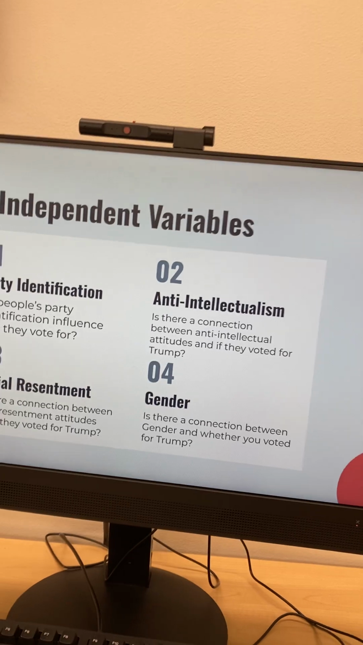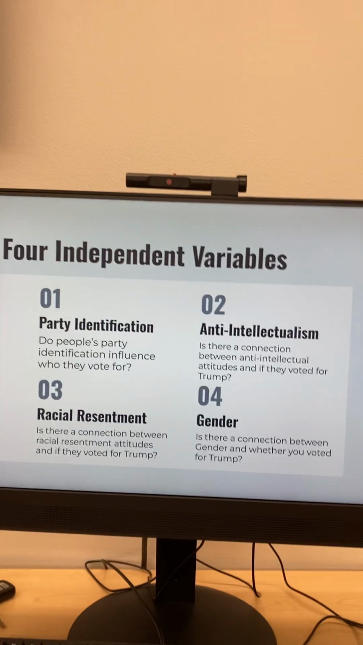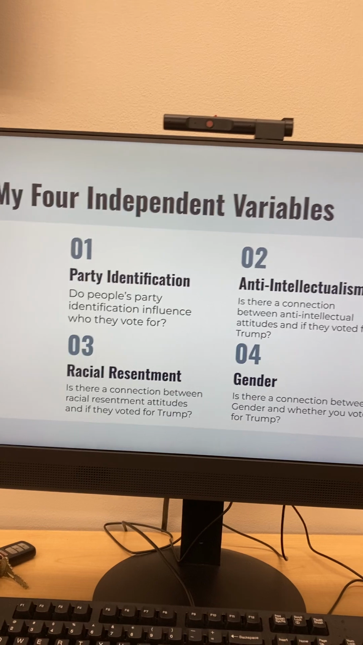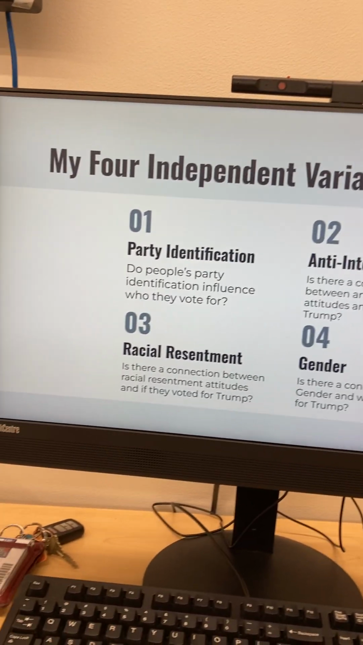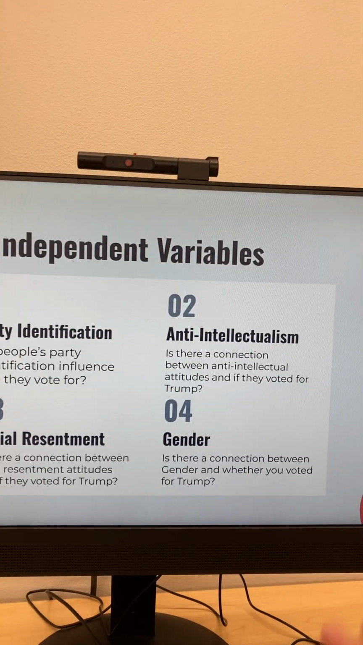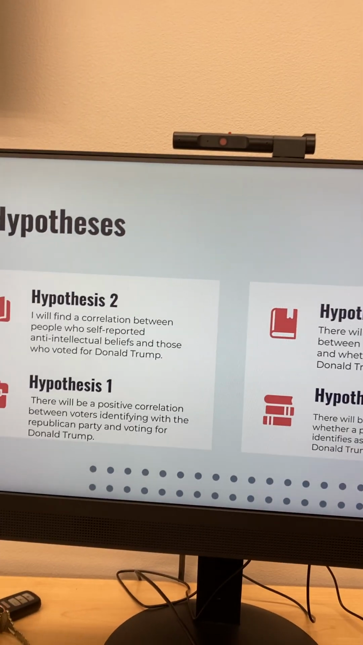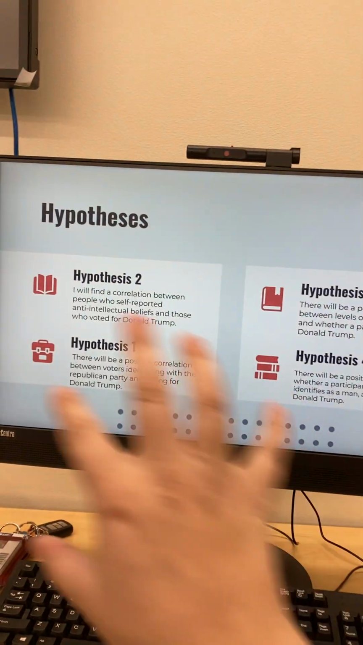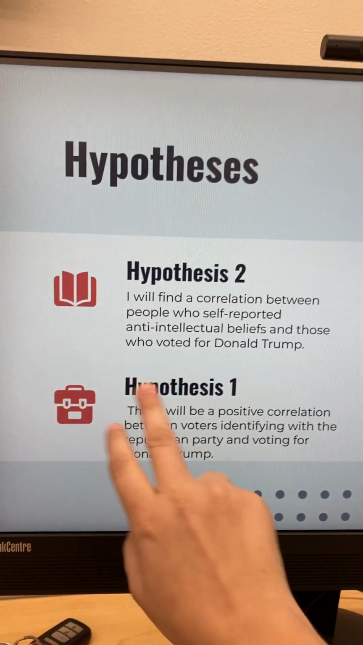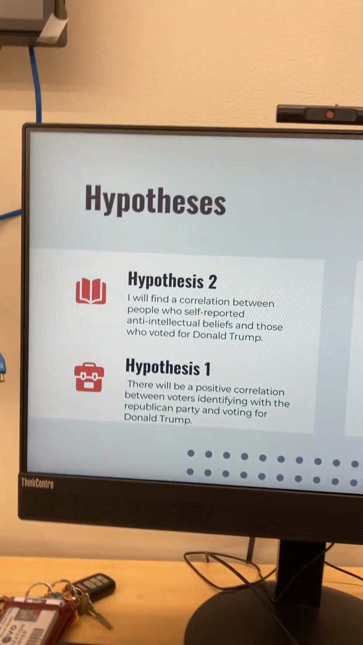I thought possibly that all of these would have correlating factors, so that's why I chose them. They sort of felt to me like they might be correlated. So does the party influence? Is there a connection between anti-intellectual attitudes? Is there a connection between racial resentment? And is there a connection between gender and whether you voted for Trump? And I think yes to all of them. I have these mixed up a bit. I meant to do 1 here and 2 there, but I liked the connection between the little icons, and I didn't change it, so that's fine.